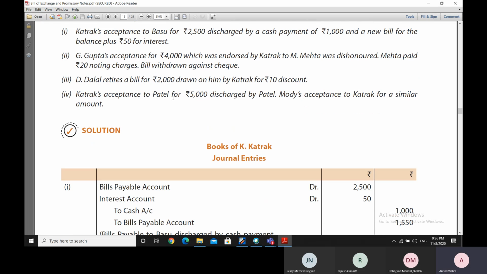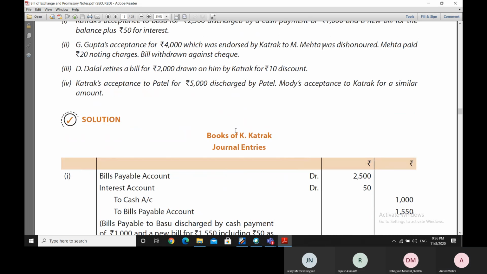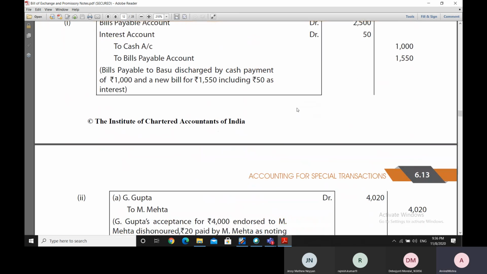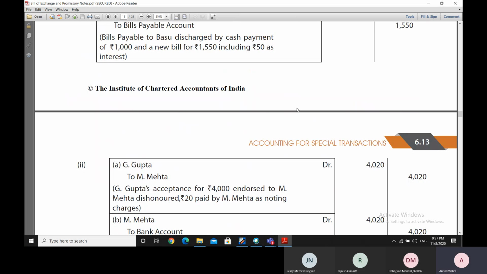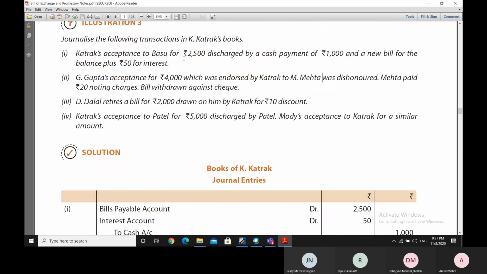So let us see how the entries are being made here in K. Katrak's account. In K. Katrak's account, the entries will be like this: when K. Katrak had accepted the bill, at that time it was a bills payable for him, so he had credited his bills payable account at that time.